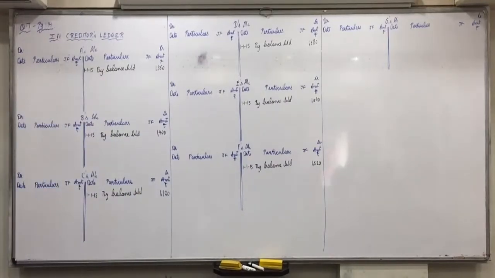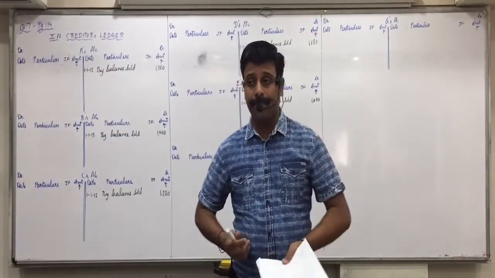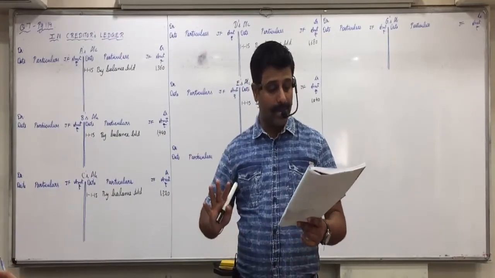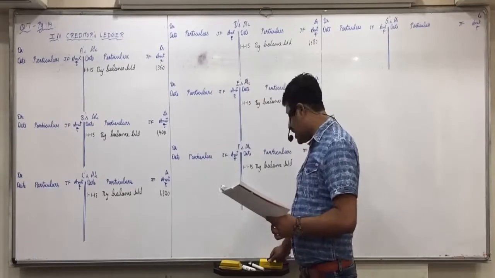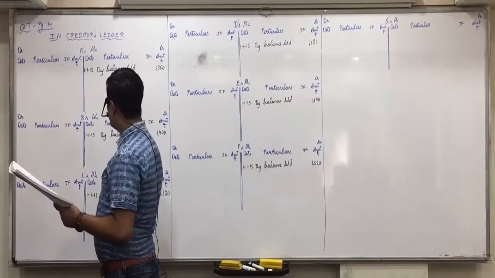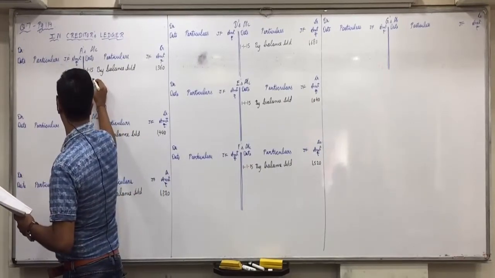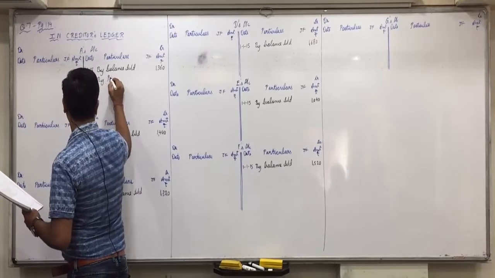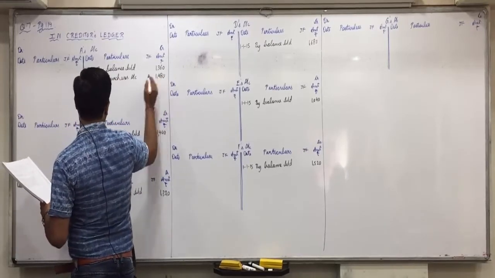Any confusion so far? Now see the transactions; normal journal entries you have to pass first. Keep in mind, right now we are not giving self-balancing entries. We are doing it with the actual concept, so normal journal entries are to be passed. Like, bought goods from A. What will be the entry? Purchases to A. So where will we write? To A means A on the credit side. 2/1/15, 2nd January, by purchases account 1480. Are all able to understand this?